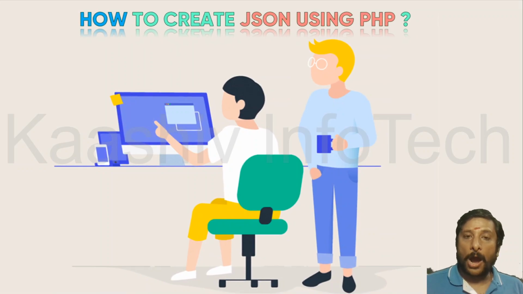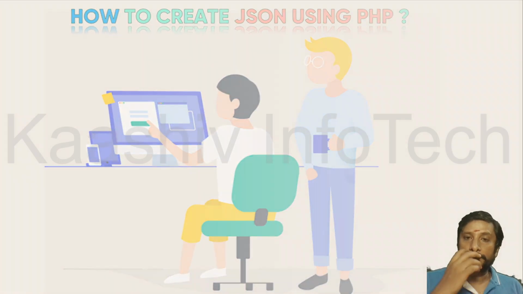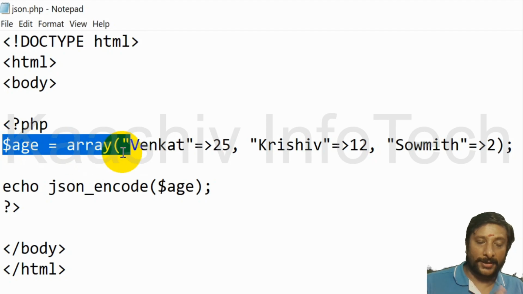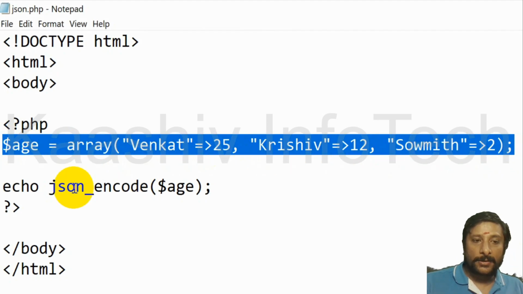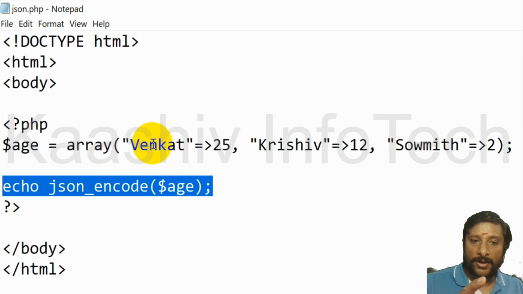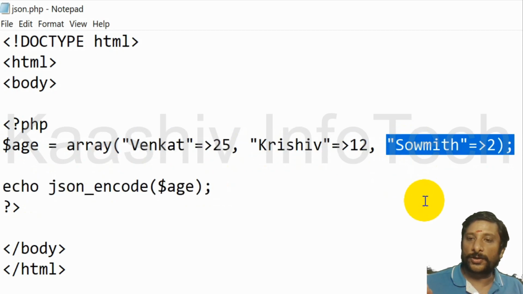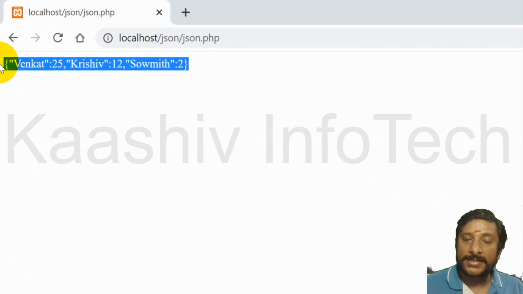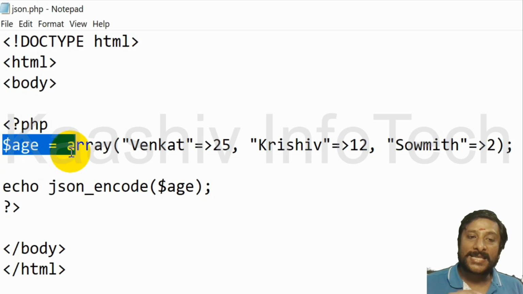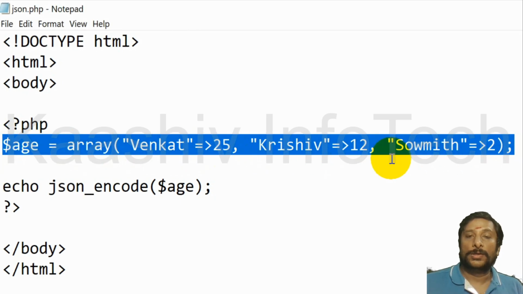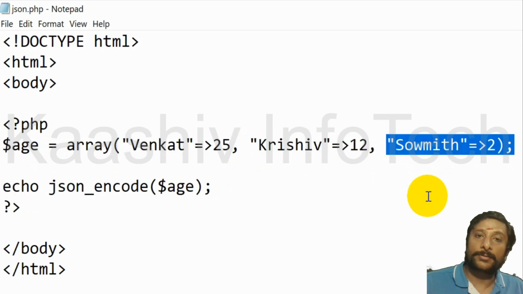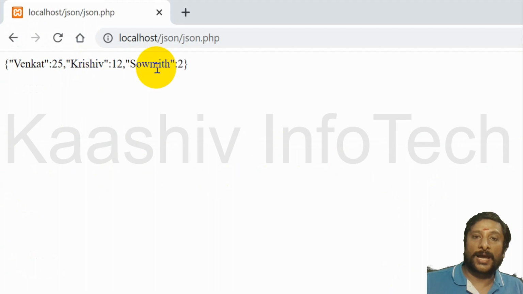So let's talk about how to create a JSON file or JSON document using PHP. Over here, I got the normal HTML body tag. In the PHP tag I have given $age variable is equal to array of Venkat 25, Kurshiv 12. So I created an array. And if you want to convert it into JSON, you'll be using json_encode, encoding an array into JSON. So that is how I have done it, and this is the PHP code I have given.